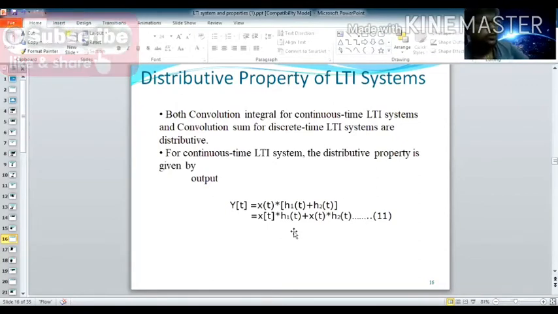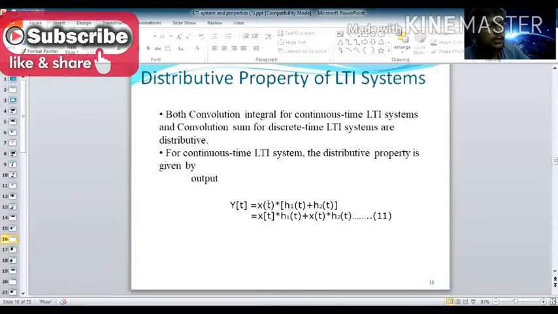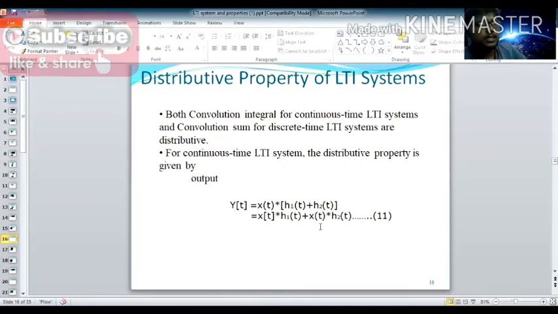Look at the expression y of t equals x of t star, where your impulse response is split into two terms, h1 of t plus h2 of t. Now what will happen: x of t is multiplied with both impulse responses. So x of t star h1 of t plus x of t star h2 of t. It means a star (b plus c) can be represented as a star b plus a star c. This is the condition for distributive. Now let us see how it comes.